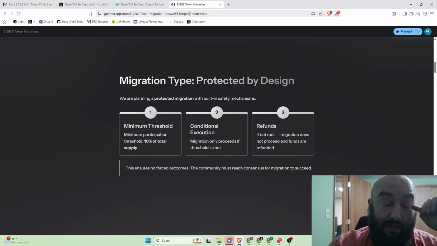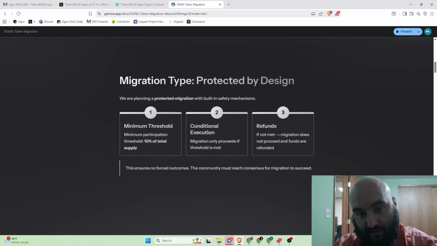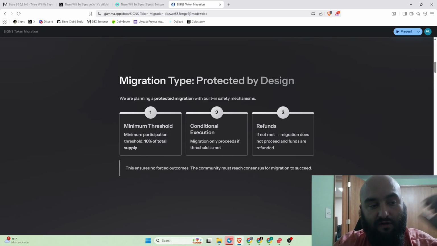Okay, and what happens is, if the migration goes through, all that Solana that is retrieved from selling the tokens will then be used to seed the new liquidity pool. We'll pair it with our own tokens, our new tokens, and it'll be the new liquidity pool. So in the event that this fails, the token sale goes through anyways, and you're reimbursed in Solana.